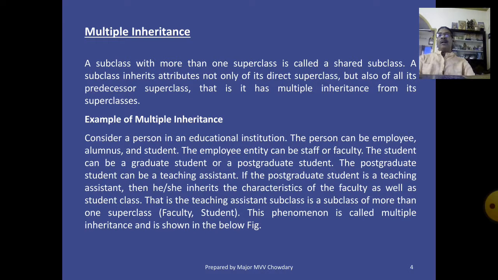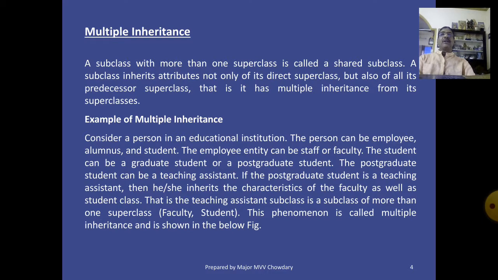Example of multiple inheritance. Consider a person in an educational institution. The person can be an employee, alumnus, or student.